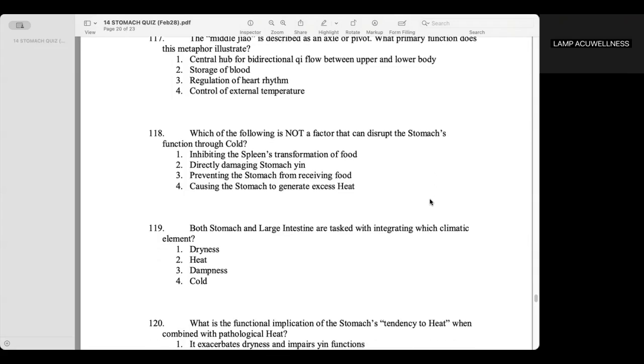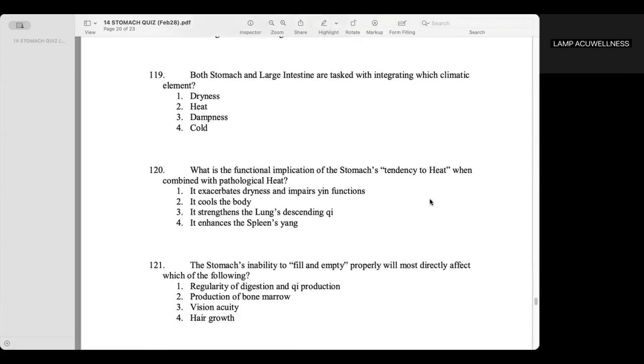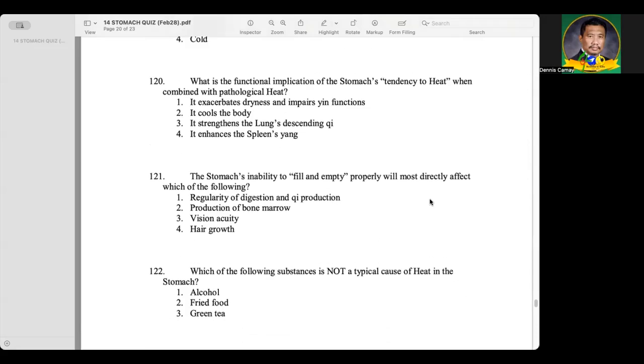Which of the following is not a factor that can disrupt the stomach's function through cold? Causing stomach to generate excess heat. Both stomach and large intestine are tasked with integrating which climatic element? Dryness. Yes. What is the functional implication of the stomach's tendency to heat when combined with pathological heat? It exacerbates.